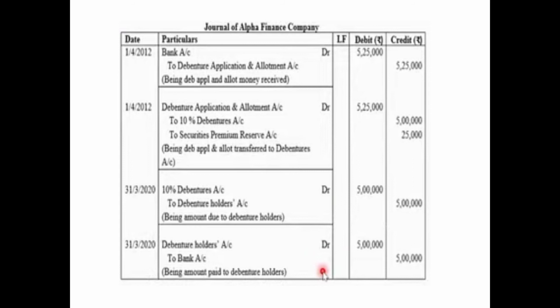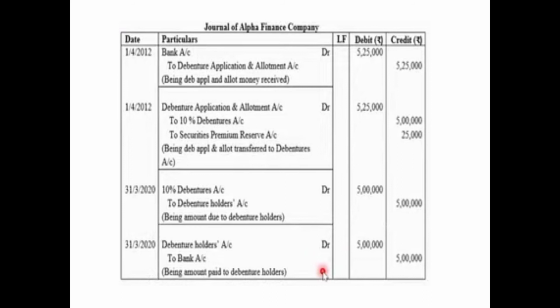Soon after this, we'll pass the transfer entry. On 1st April 2012, debenture application and allotment account debited with the amount with which it was credited, that is 5,25,000, to 10% debentures account with the face value 5 lakh and to securities premium reserve account with the amount of premium received at the time of issue of debentures, that is 25,000, 5%. Being debenture application and allotment transferred to debentures account.